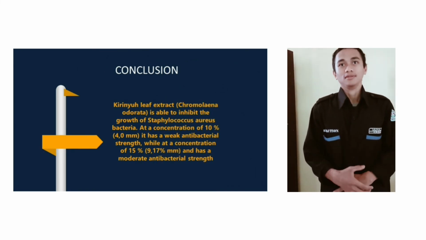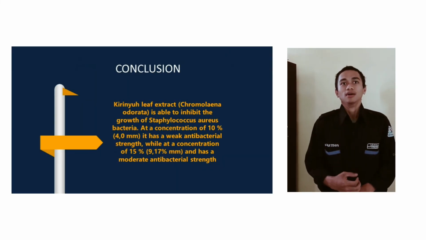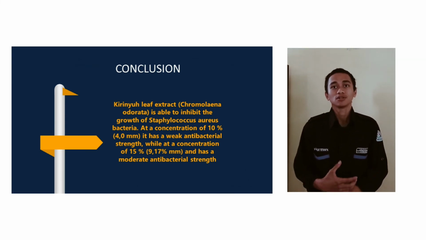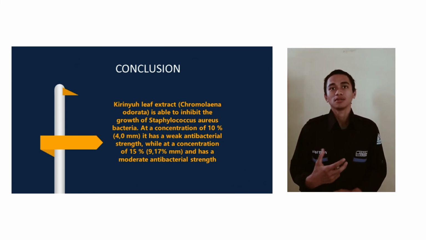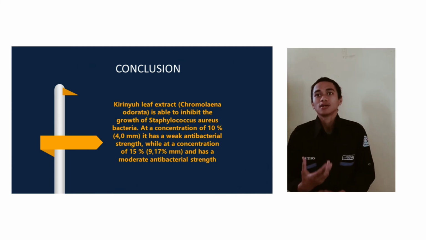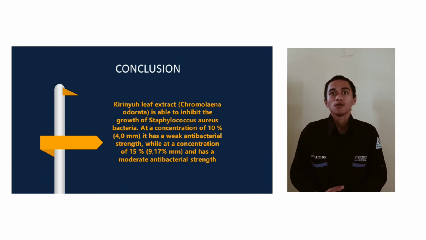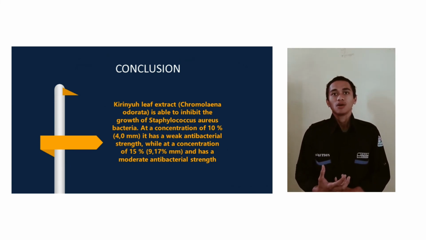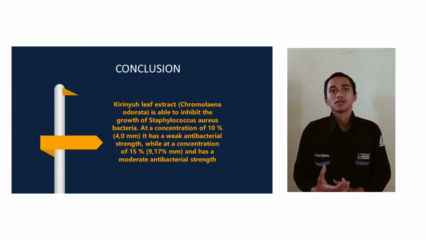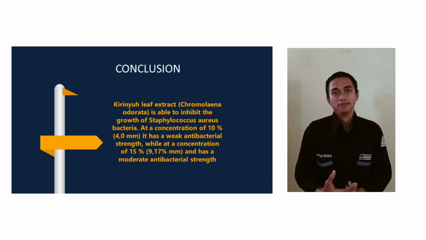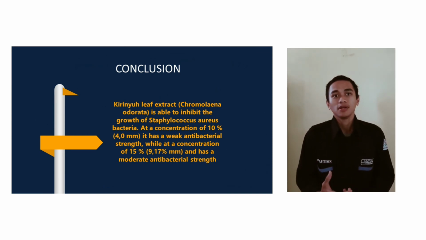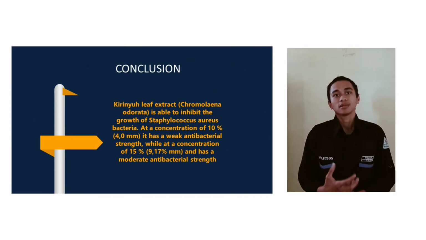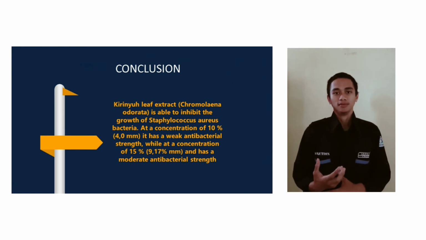Kirinyuh leaf extract, Chromolaena odorata, is able to inhibit the growth of Staphylococcus aureus bacteria at a concentration of 10% per 0 mm. It has a weak antibacterial strength, while at a concentration of 15%, 970 mm, and has a moderate antibacterial strength.